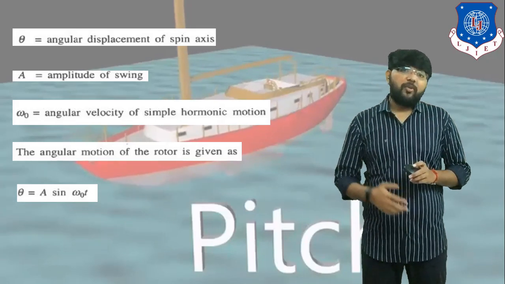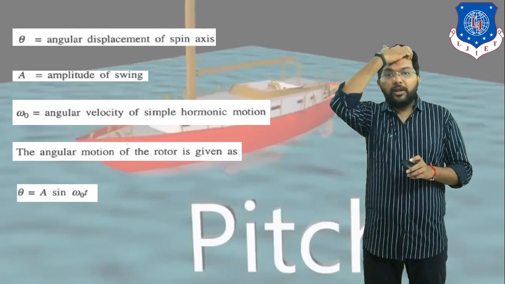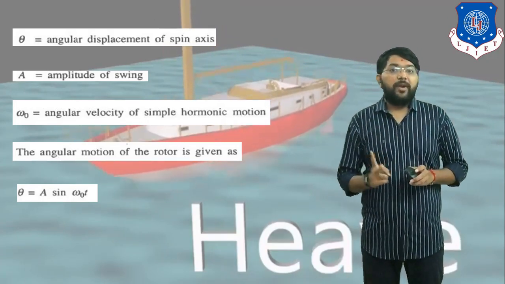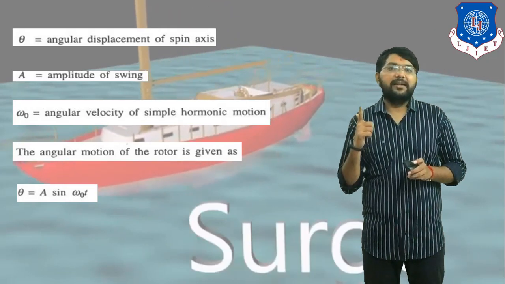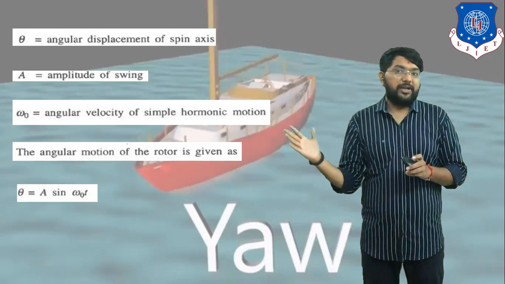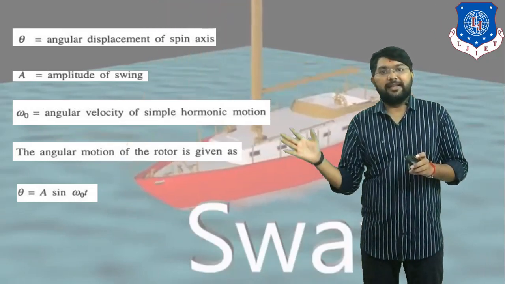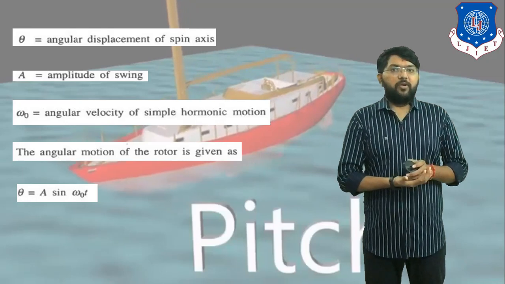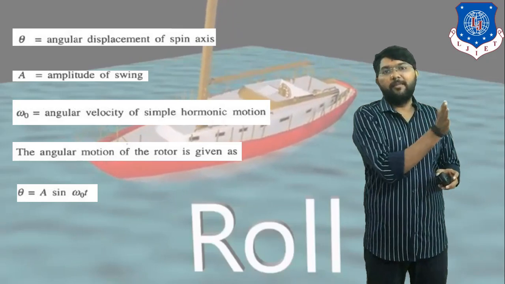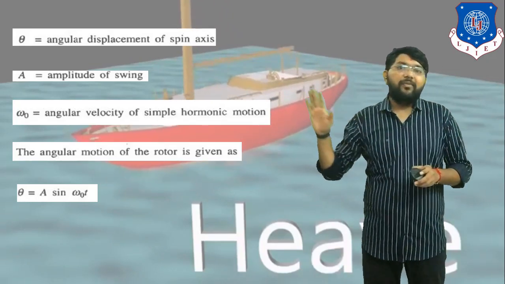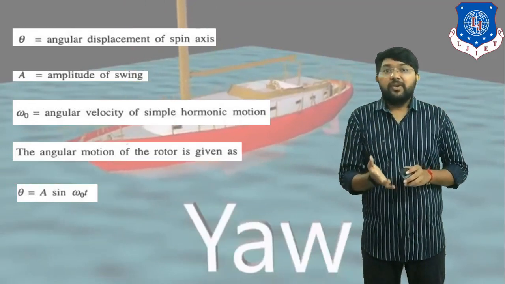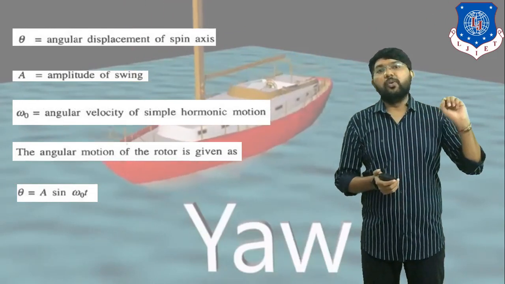Now the gyroscope works based on the principle of angular momentum. You all know what angular momentum is. There are two types of momentum. First one is linear momentum, second one is angular momentum. The equation for linear momentum is mass into linear velocity. We already discussed this. So what is angular momentum? In angular momentum, instead of mass, we consider mass moment of inertia, and instead of linear velocity, we consider angular velocity. So the equation for angular momentum is I into omega.